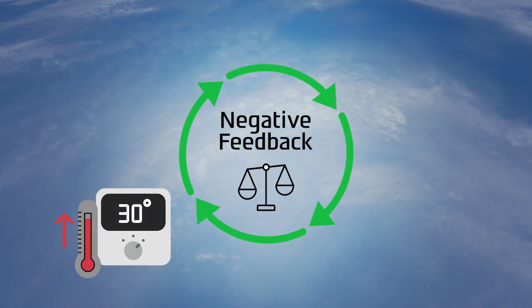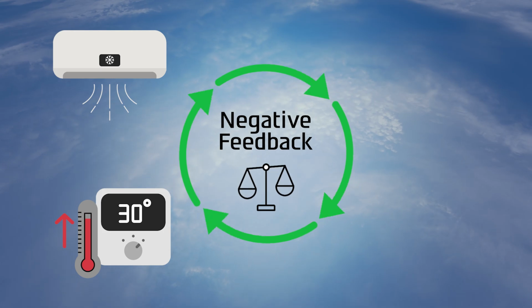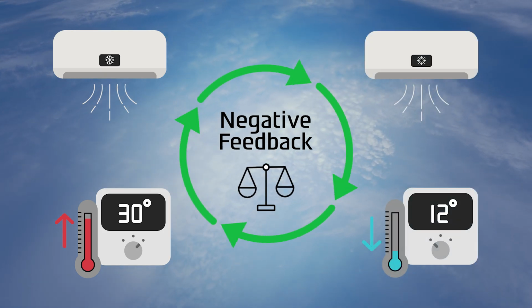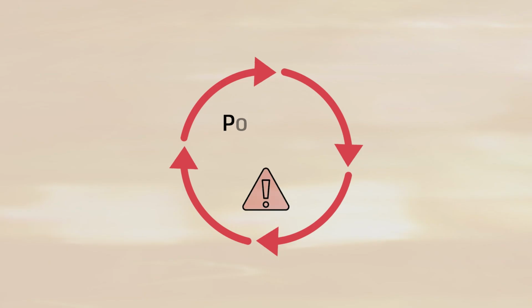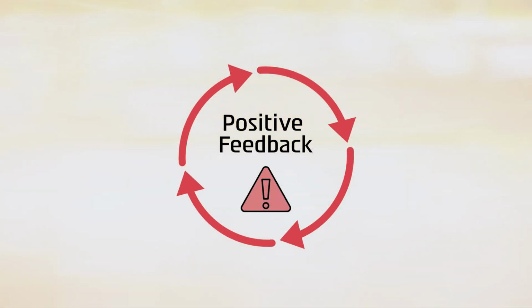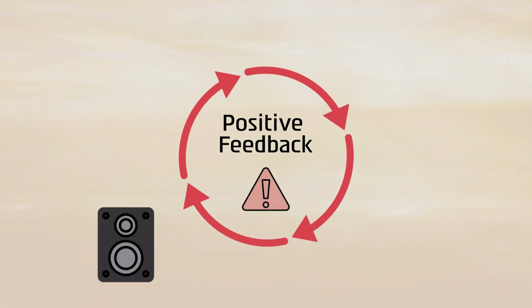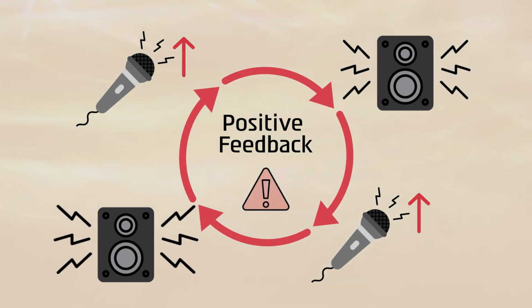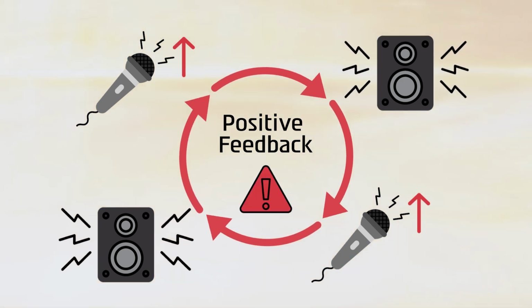For example, a thermostat turns on the air conditioning when it gets too hot and turns it off when it cools down. On the other hand, a positive feedback loop is self-reinforcing. Two processes mutually amplify each other, potentially spiraling out of control. For example, when a microphone gets too close to a speaker, the sound gets louder and louder in a loop of increasing noise. I will now describe some of the negative and positive feedback loops that regulate our climate.